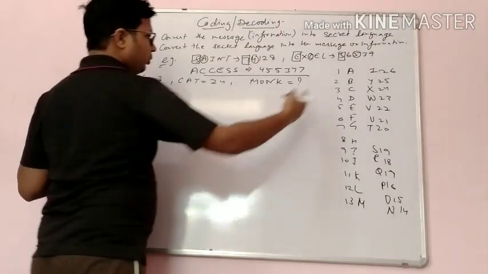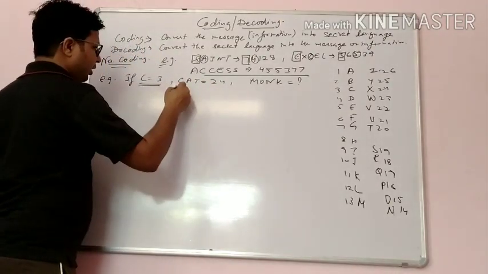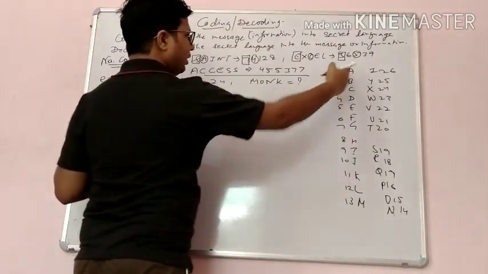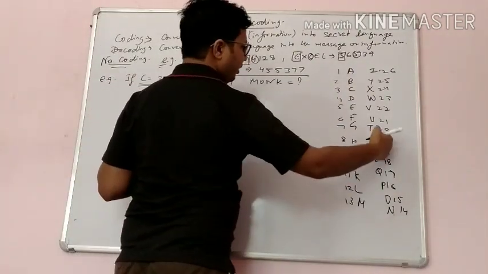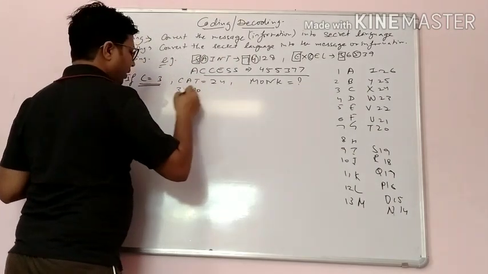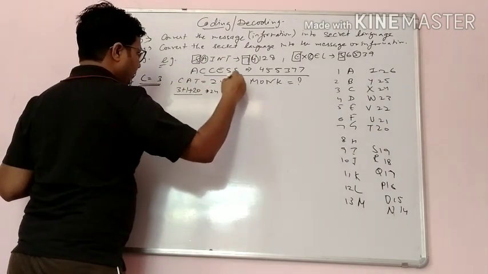Now it is based on the position of the letters. C is equal to 3. Let me verify: C is 3, plus A is 1, plus T, what is the position of T? T is equal to 20. If I add them, it is equal to 24. So that is verified.